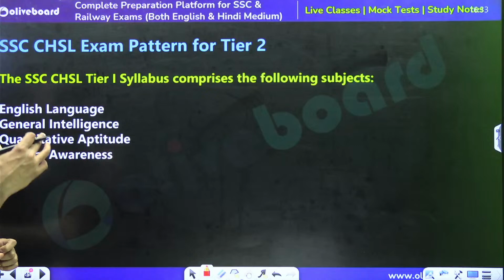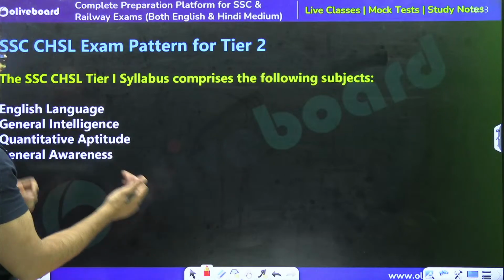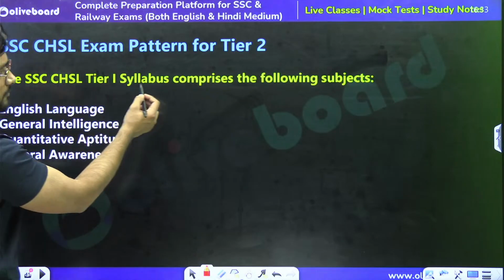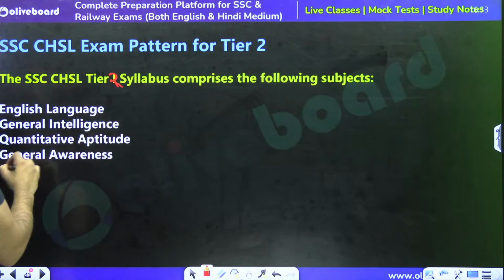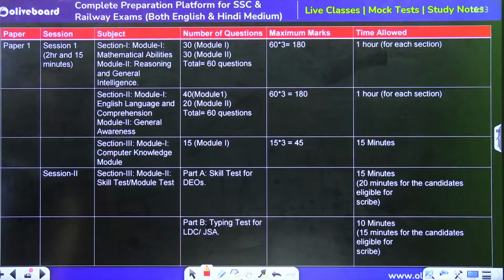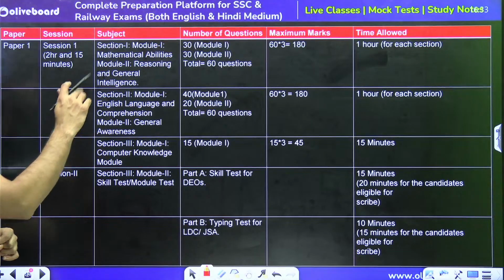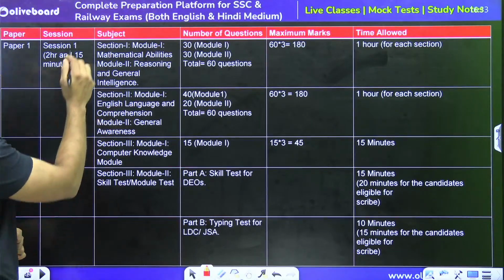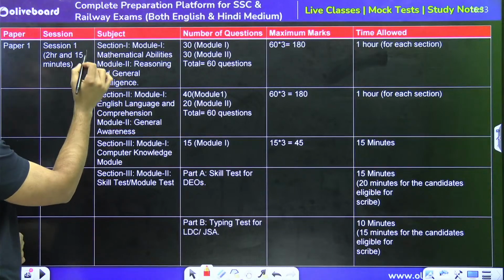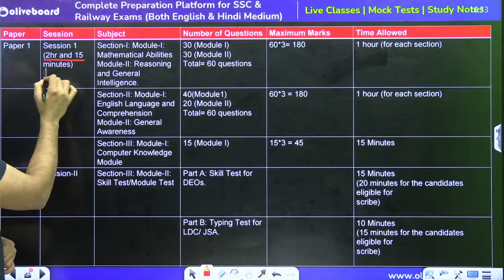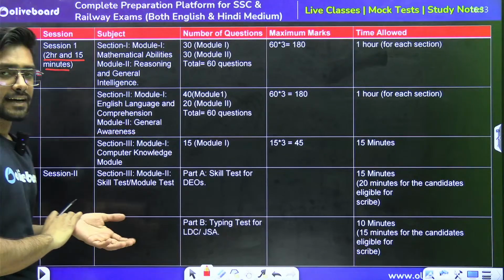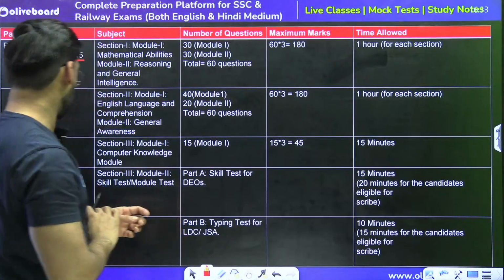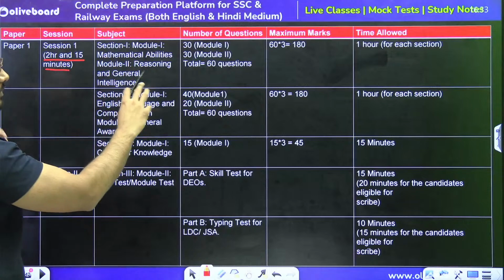Then we will be having the second stage, we can say mains level. The CHSL tier 2 syllabus, it should be tier 2 actually, right? We are having the same syllabus, which is written over here. Paper number 1, this is for the CHSL tier 2 examination pattern. We will be having session number 1, in which we will be allotted 2 hours and 15 minutes, and in that time we will have to solve all these questions, all these patterns.